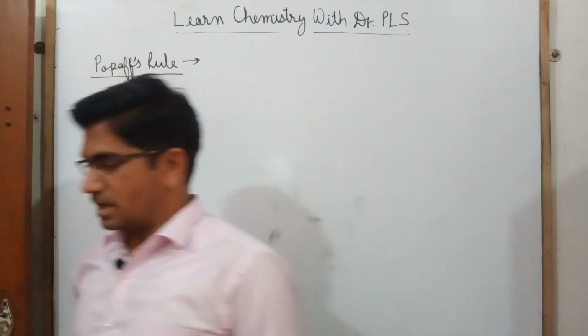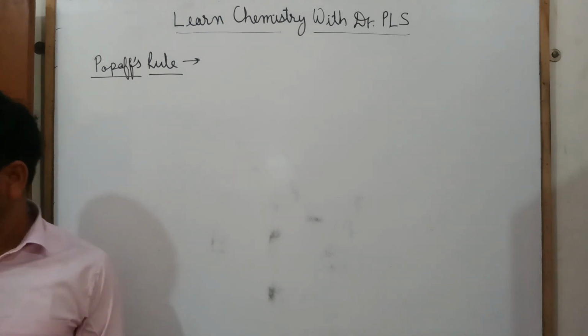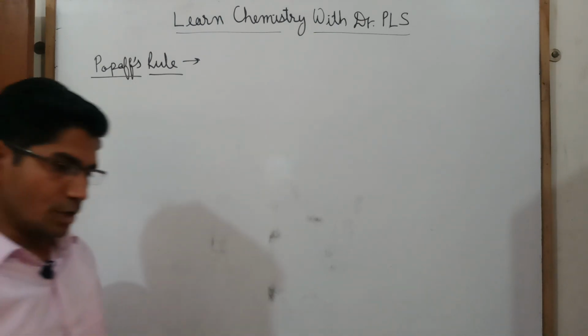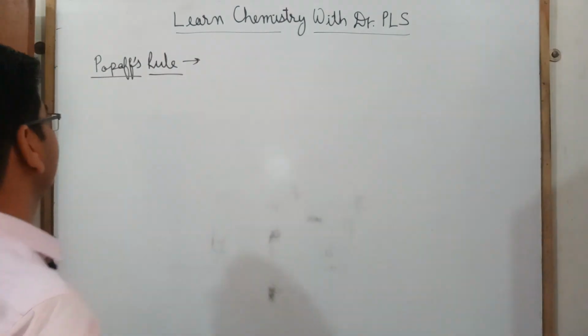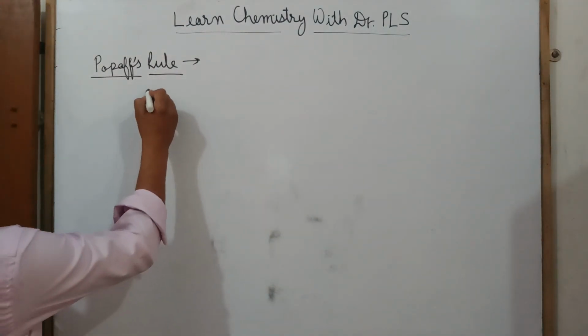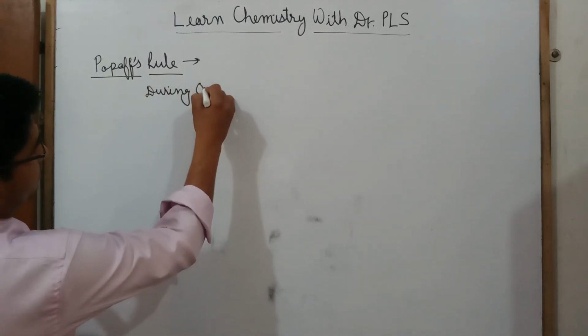So Popaff rule says that during oxidation of asymmetric ketone with a strong oxidizing agent.